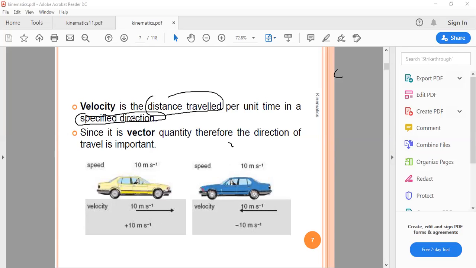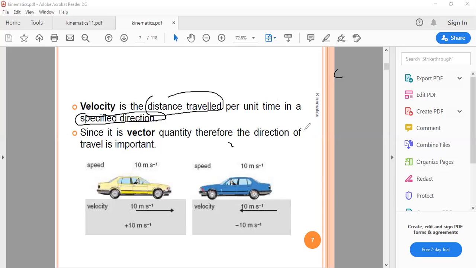What does this statement mean? Who can tell me one word for this statement? Yeah, but I need one word. What does it mean?